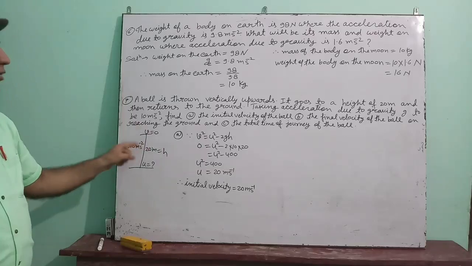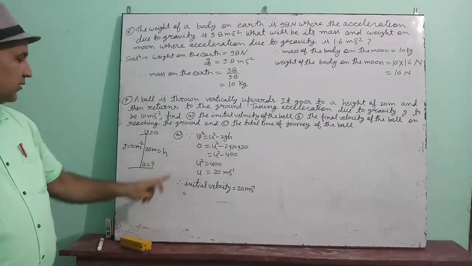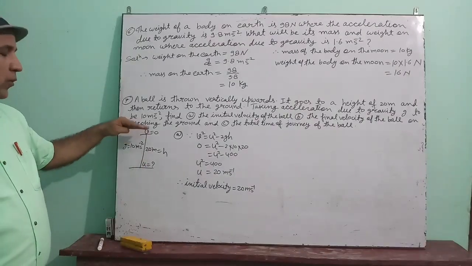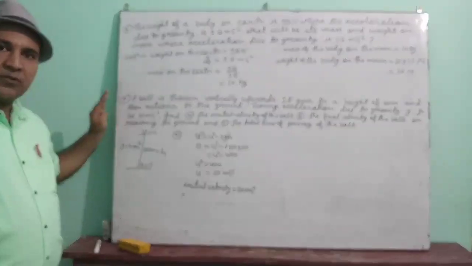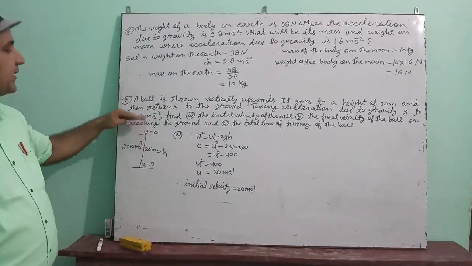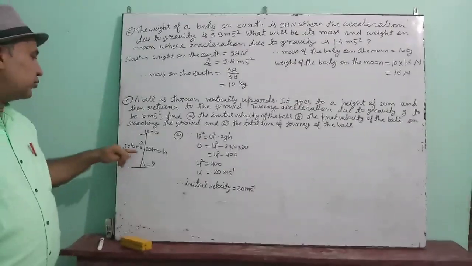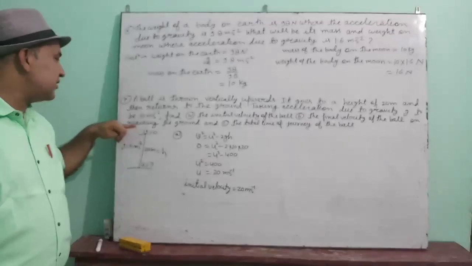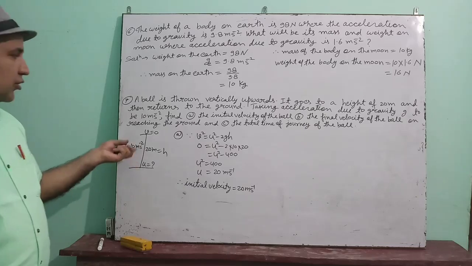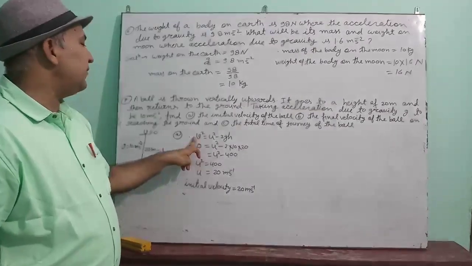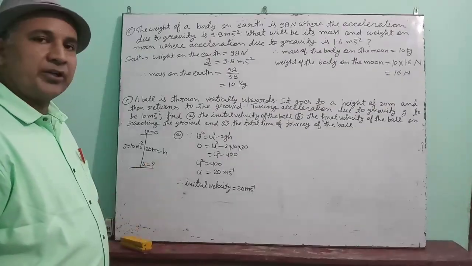From the given points you have got the idea that you have to apply the third equation of motion. Is this clear? Initial velocity u, from which the object is thrown, is reaching 20 meter. That means at 20 meter its velocity becomes 0. If velocity does not become 0, then it can go more and cover more height. Understood? But according to the question, it reaches 20 meter height, which means the final velocity is 0. Acceleration due to gravity is 10 meter per second square, given in the question. So you have concluded that we have to apply v square is equal to u square minus 2gh. By solving it, you have got initial velocity 20 meter per second.